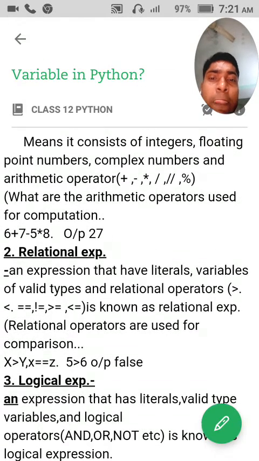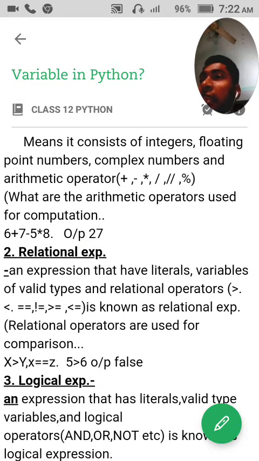One example I explained for you, 6 plus 7 minus 5 multiplied by 8. When this expression is computed, it will give you a single value, one result, and that is 27. I hope you are clear with arithmetic expressions.